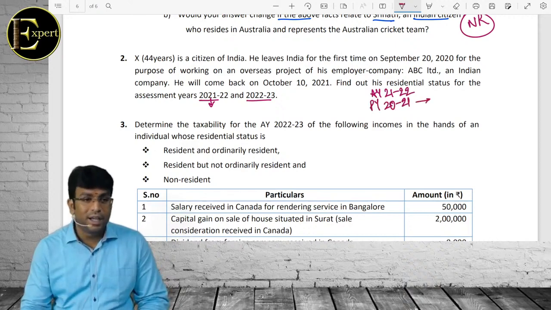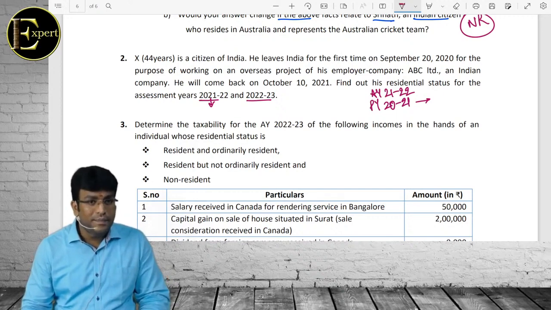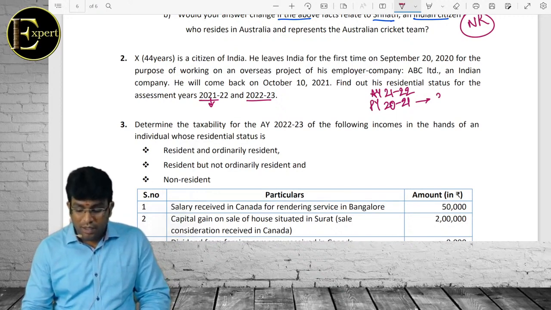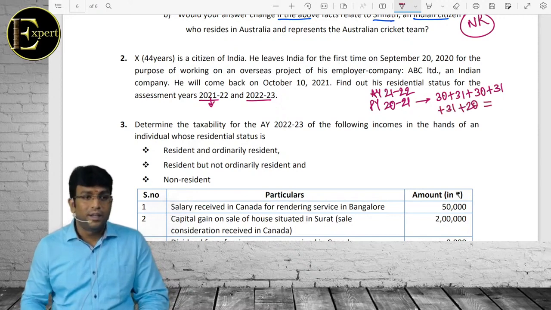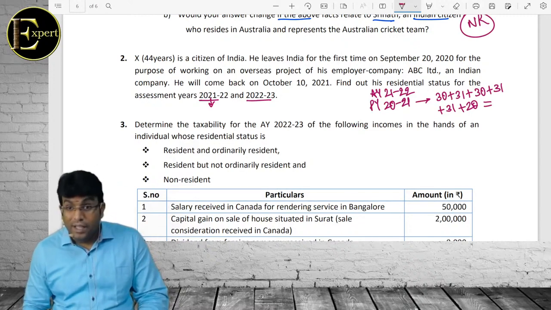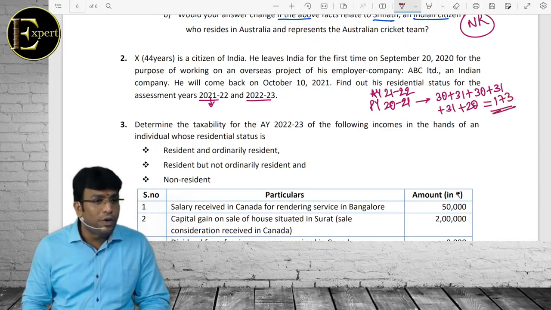How many days is he in India? Till September 20th, correct? April 30, May 31, June 30, July 31, August 31, September 20. कितना हो बेटा? 170? 173 days. Speak out, yes or no?